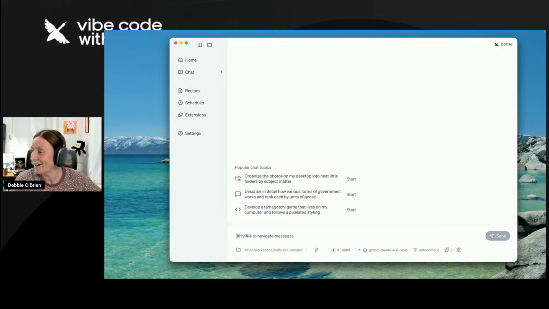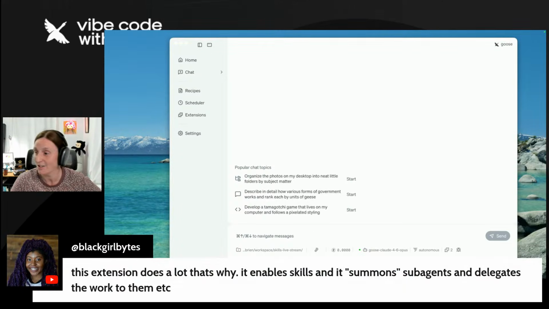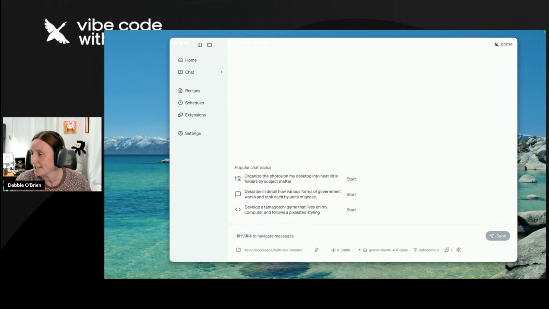Okay. Yes, sorry. So I'm going to put this up here. Let me see. Can I show you this? There we go. The summon extension doesn't just load skills. It also loads other things like your sub agents, and it delegates the work to them. So it's really, really cool. And that's why it's better than the previous skills extension, because it's so much more. It's summoning. It's like, come on, agent, you do this, do this, do this. So that's the summon one. And yes, you need to upgrade.